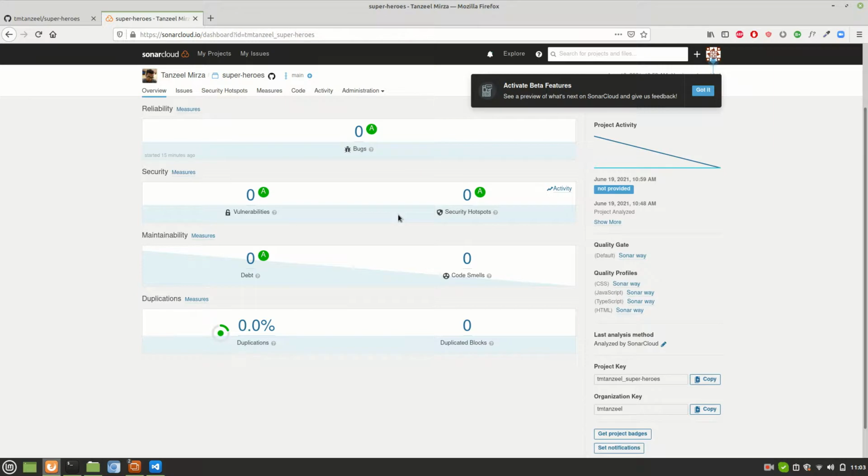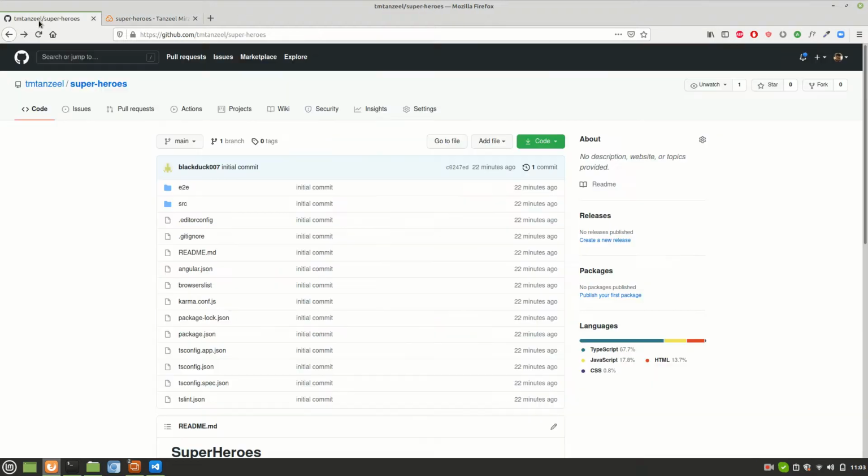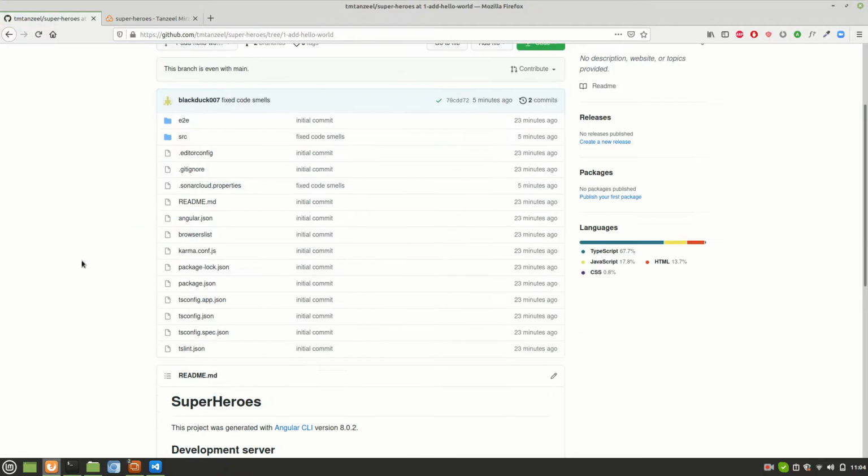Now what I'll do, I'll create a new branch and I'll push a new component with that branch and also introduce some code smells with it. Then let's see how Sonar responds to it. So I'll go back to GitHub. Okay, I'll create one more branch. Let's say add hello world. Okay, this is it. I'll just create it here. The branch has been created.